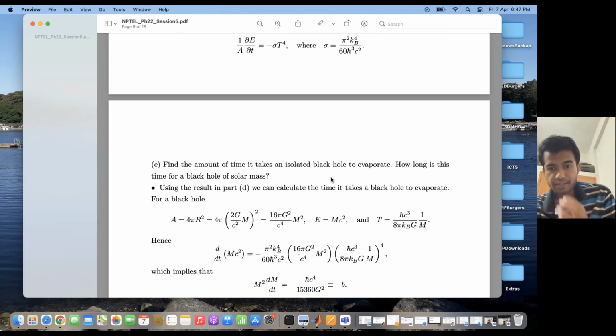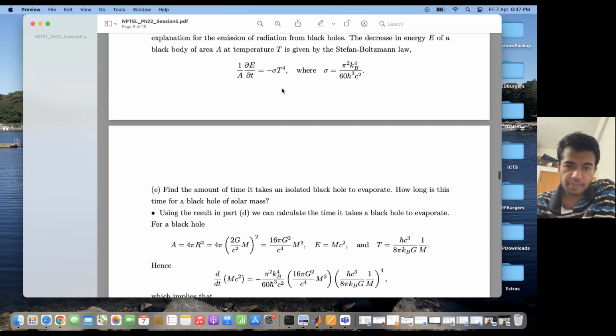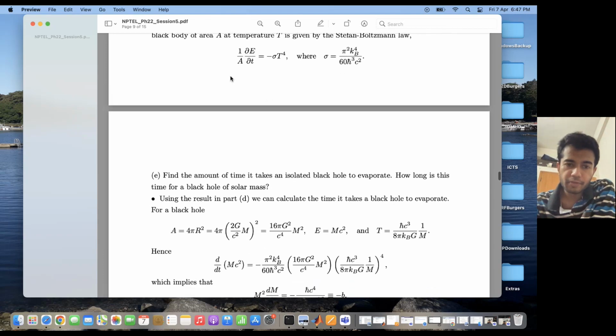In order to answer this question, I take a look at this expression over here. Area A is equal to 4 pi r square, which is 16 pi G square by c to the power 4 into M square. E is Mc square and T is given by this quantity. So basically I have d/dt of Mc square is equal to sigma T to the power 4 into area.